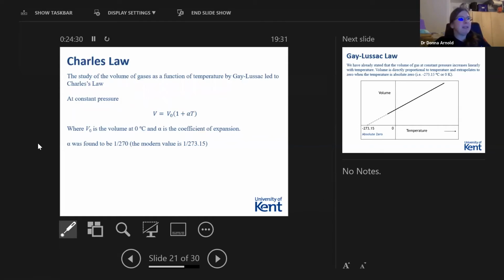And alpha is typically found to be about 1 over 270. And the modern value is 1 over 273.15. And for the eagle-eyed amongst you, will know that that's the conversion to convert degrees C into Kelvin, so the absolute temperature scale.